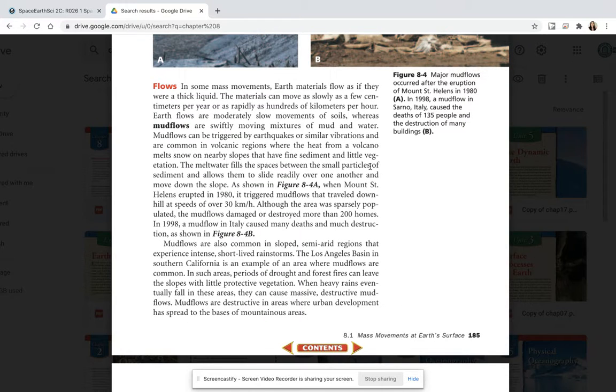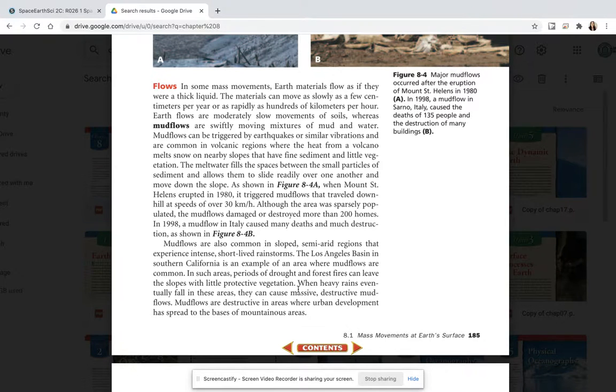Flows. In some mass movements, Earth's materials flow as if they were a thick liquid. The materials can move as slowly as a few centimeters per year or as rapidly as hundreds of kilometers per hour. Earth flows are moderately slow movements of soils, whereas mud flows are swiftly moving mixtures of mud and water. Mud flows may be triggered by earthquakes or similar vibrations and are common in volcanic regions where the heat from a volcano melts snow on nearby slopes that have fine sediment and little vegetation. The meltwater fills the space between the small particles of sediment and allows them to slide readily over one another and move down the slope.